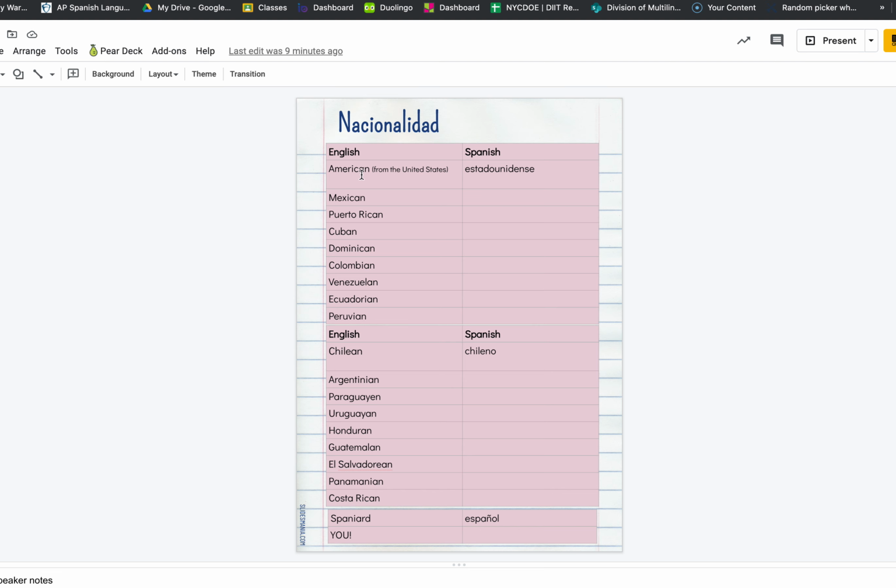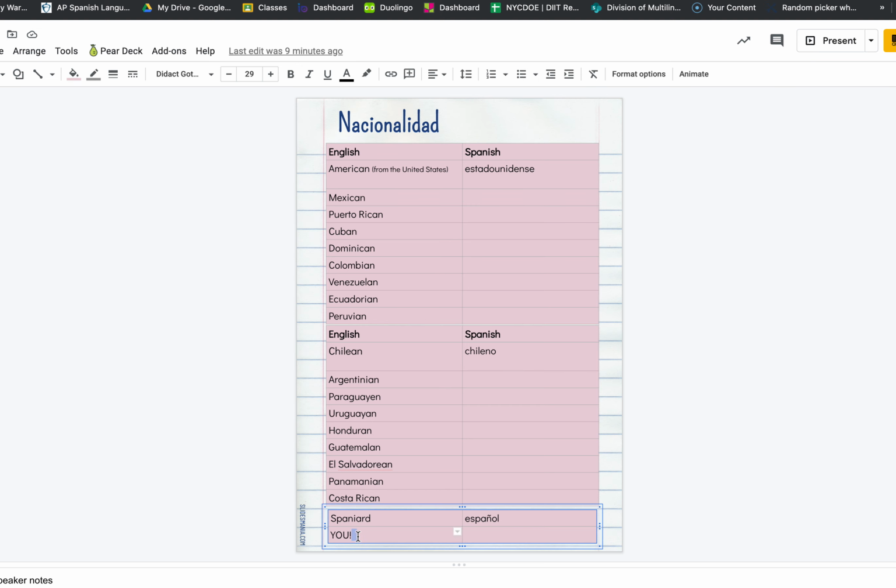Typically in English we say we are American, but in the Spanish-speaking world we don't say that because everybody on this list all the way up to Spaniard, we stop there, all of these people, they are American too, because Mexicans are from North America, right, just like Americans. Colombians are South American. People from Honduras, Hondurans, are Central American. So we are all American. So you need to be more specific. So you would say estadounidense, okay?